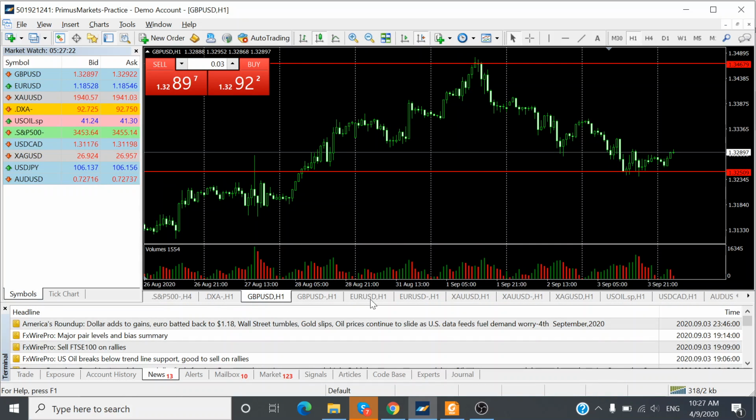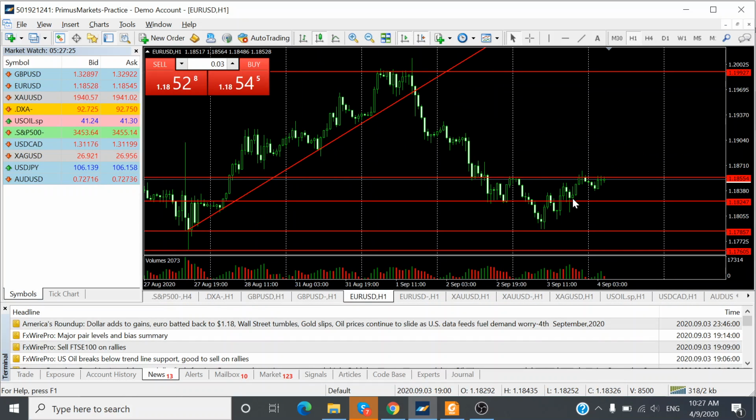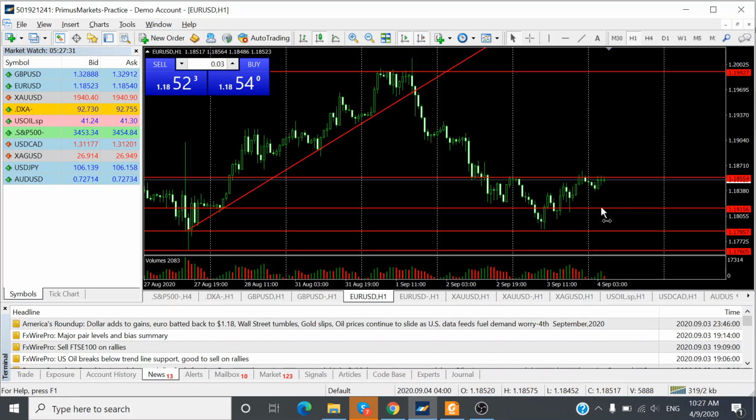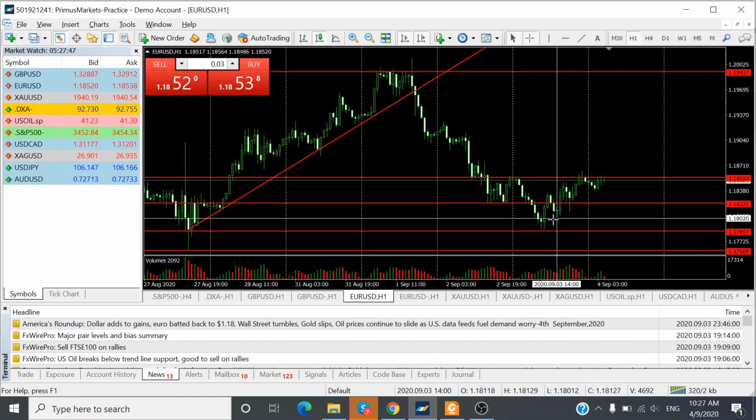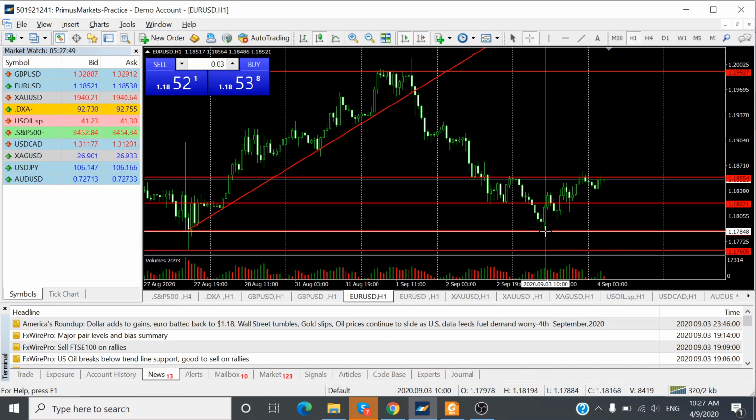Okay, for the euro dollar, it was a similar story. Yesterday we saw the euro dollar weakening as early as 7 a.m., from 1.1854 all the way to a low of 1.1788, moving down 65 pips, and then at about 3 p.m. it moves up from 1.1784 all the way to a high of 1.1859, going up 74 pips.